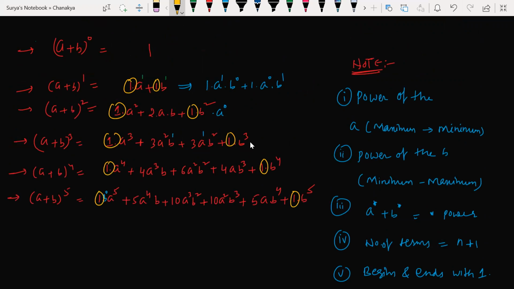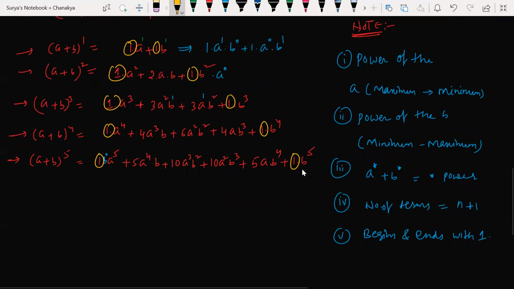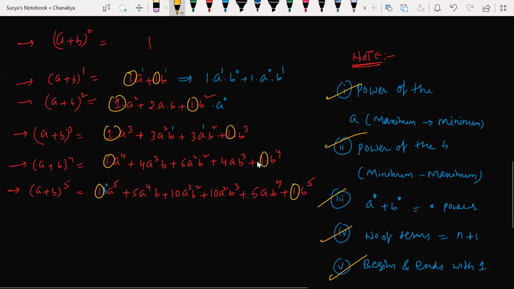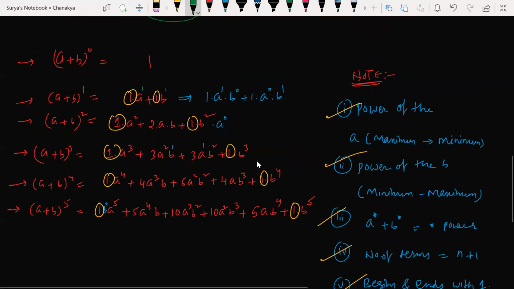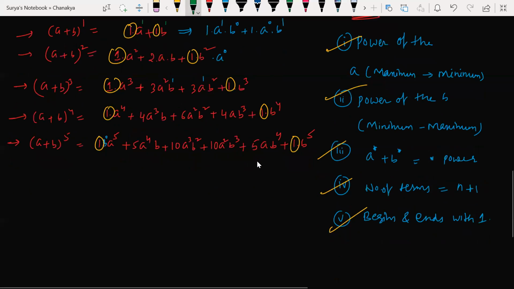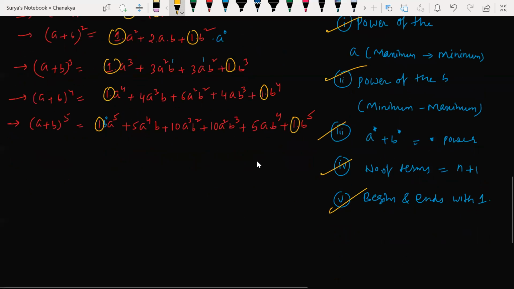Understood? So these are the points we observed. Power of the A starts from high to low. Power of the B starts from low, minimum to maximum. If I add the power of the variables, it must give me the power of the binomial expansion. Number of terms is n plus 1. And it begins and ends with 1 here. These are the points we observed. Okay, sir, we understood now. Sir, let me write one example using that so that you will understand.